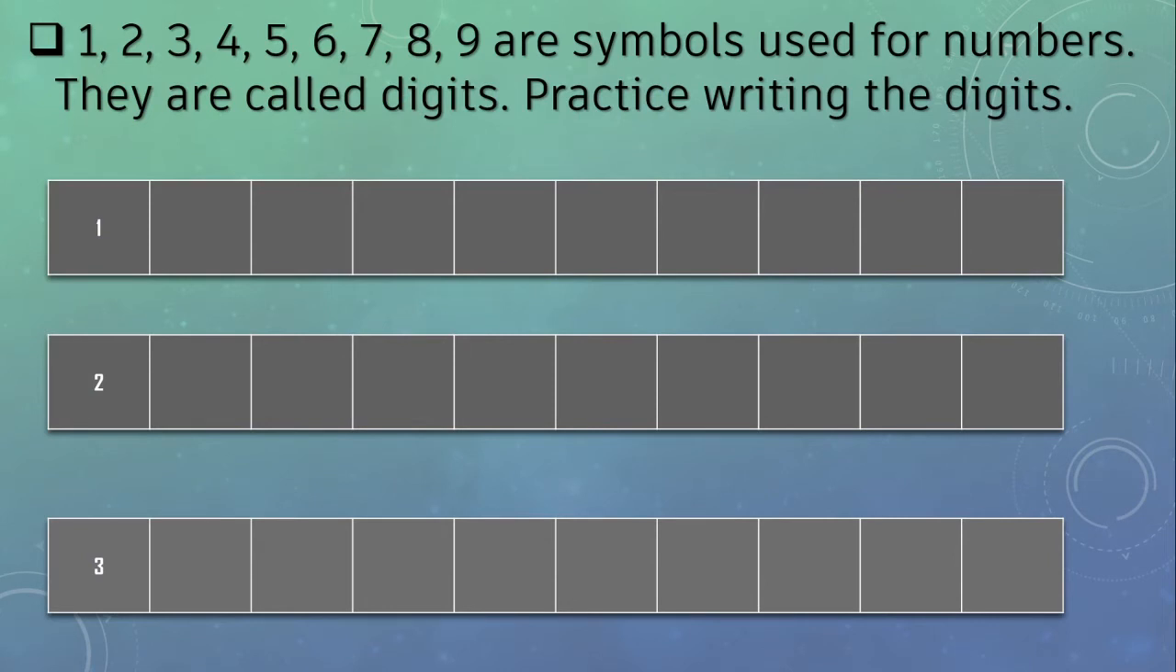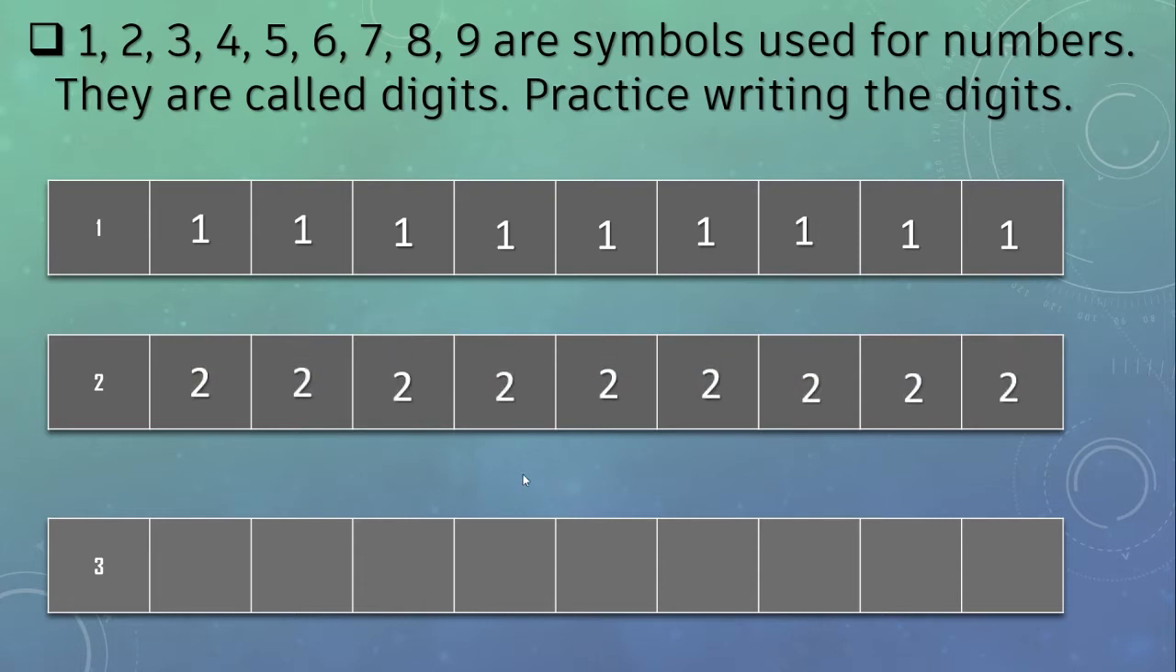Here 1, 2, 3, 4, 5, 6, 7, 8, 9 are symbols used for numbers, right? These symbols we use to write the numbers. They are called digits. Okay? Practice writing the digits. This is 1, isn't it? We know this, correct? This is 2. You have to make the practice of writing 2. 3. See this. You know, right?